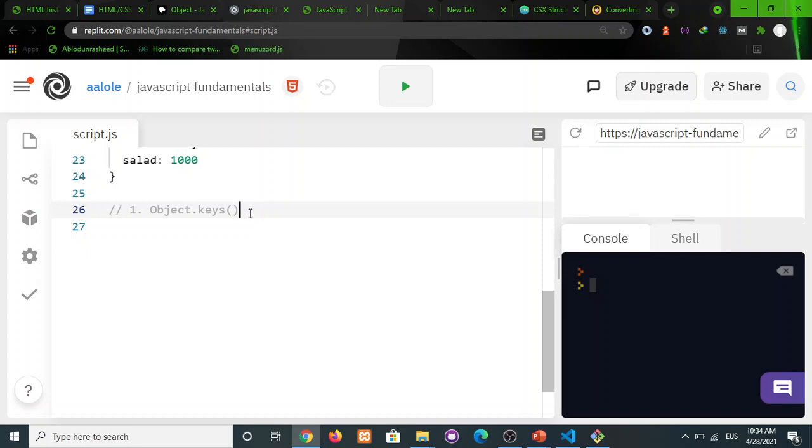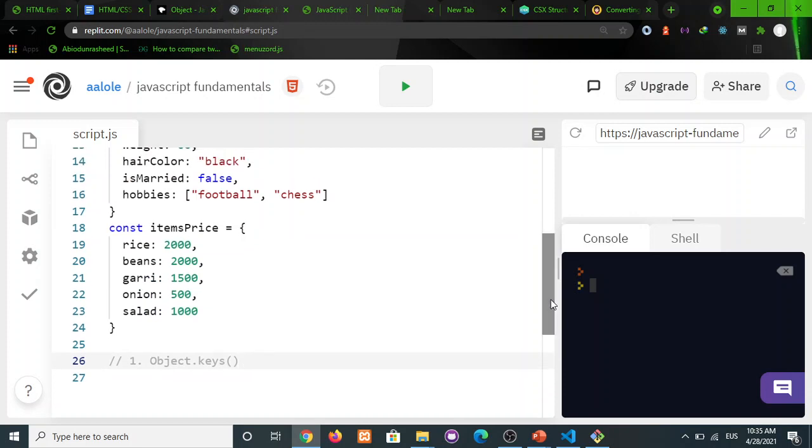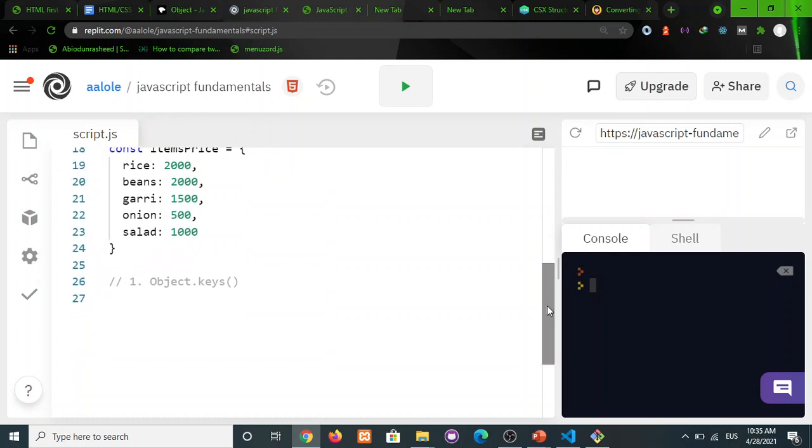Do you understand? So you want to store all these keys, in either the person or the item price, in an array so that you can use all those available array methods on them.